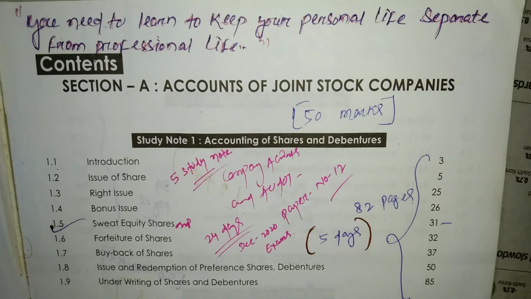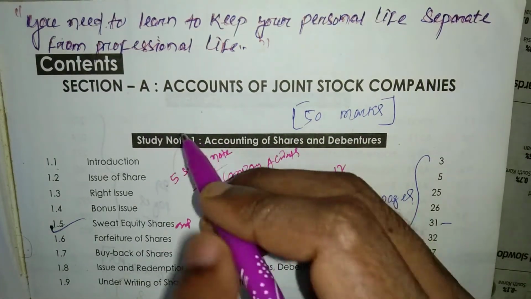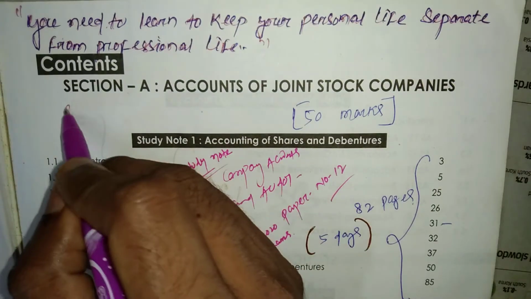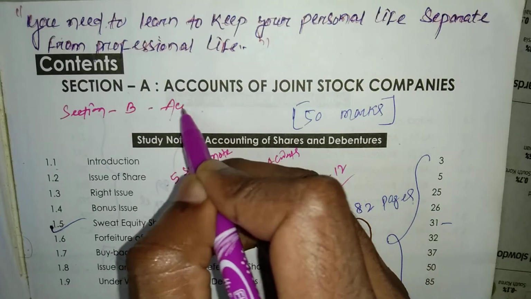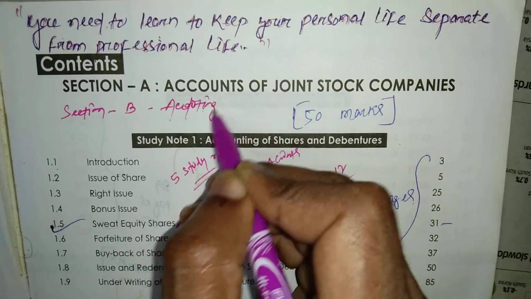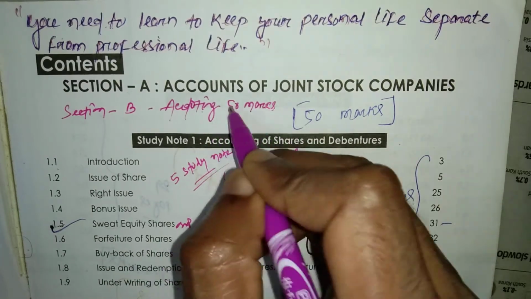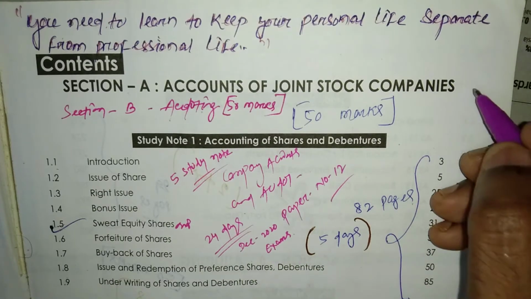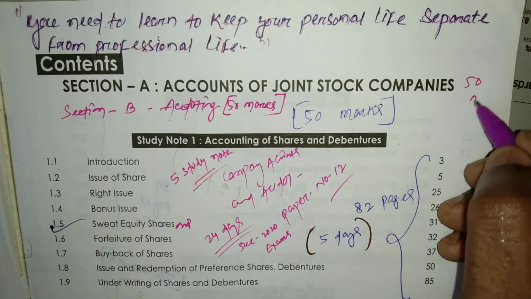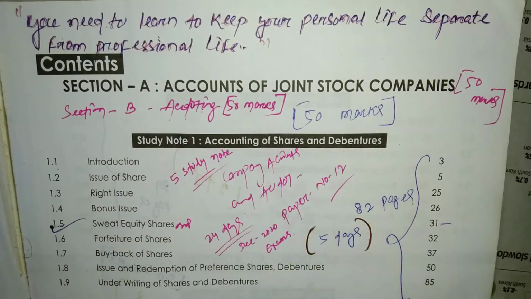As you know, there are two sections, section A and section B. Section A is for accounts of joint stock companies and section B is for auditing. Each section carries 50 marks. Accounts of joint stock company is 50 marks, and auditing is also 50 marks.